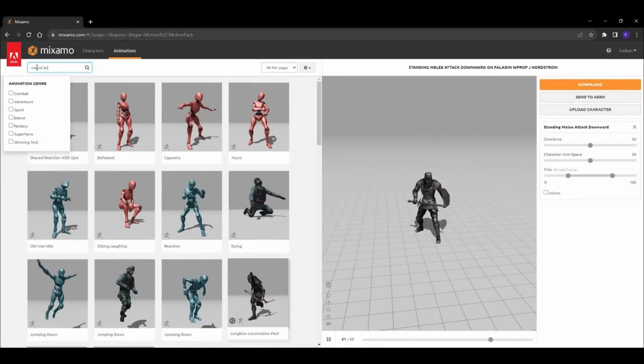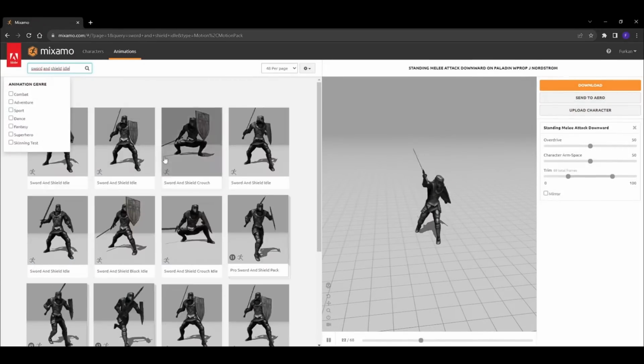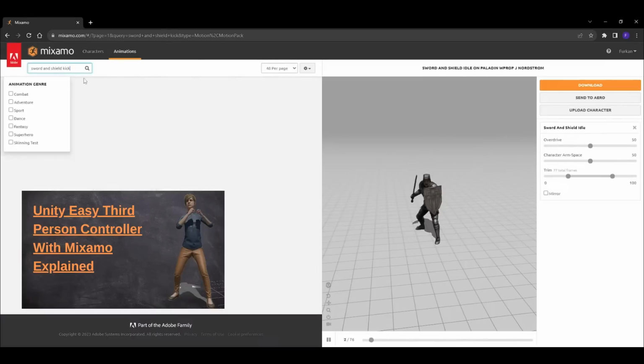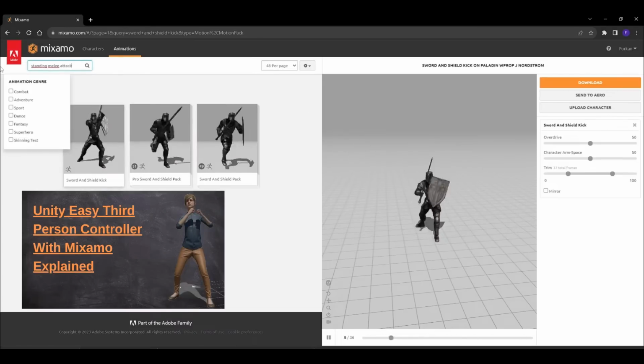I told how you can download a character on Mixamo and how you can use it with Unity third-person controller easily. Please watch this video and try to add this Paladin character to your game with the same techniques.